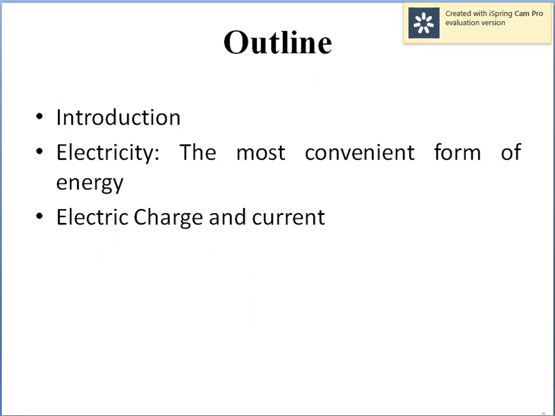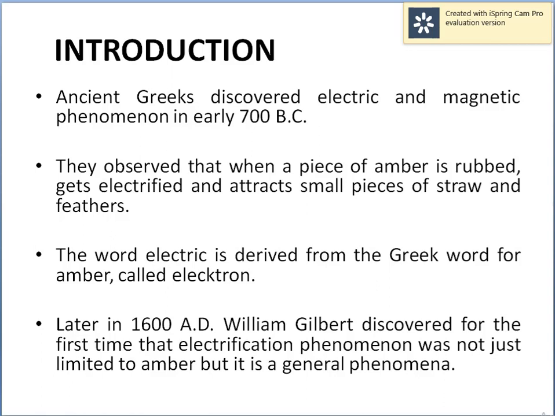So moving to the introduction, ancient Greeks discovered electric and magnetic phenomena in early 700 BC, in which they observed that when a small piece of amber is rubbed, it gets electrified and attracts small pieces of straw and feathers.